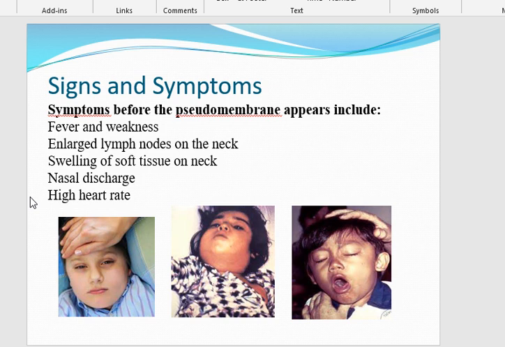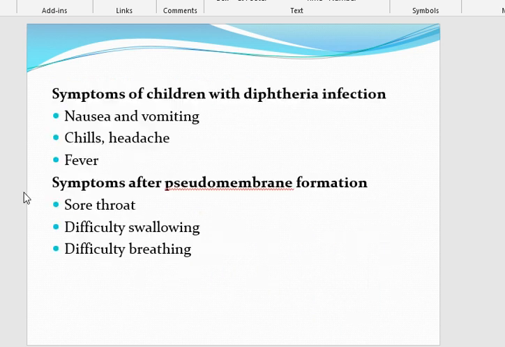Here you can see the characteristic bull neck appearance of diphtheria. The signs and symptoms before the pseudomembrane appears include fever, weakness, enlarged lymph nodes, swelling of the tissue of the neck, nasal discharge, and tachycardia. Non-specific symptoms like nausea, vomiting, chills, headache, and fever are present in children, along with sore throat, difficulty in swallowing, and difficulty in breathing.